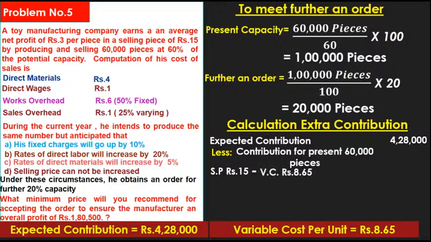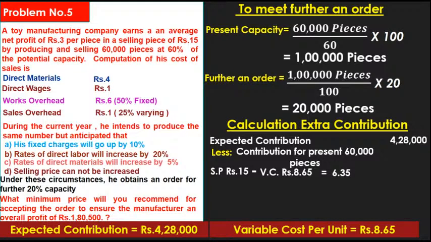Selling price minus variable cost gives you the contribution. Rupees 15 minus 8 rupees 65 paisa. What is the contribution per piece? 6 rupees 35 paisa.